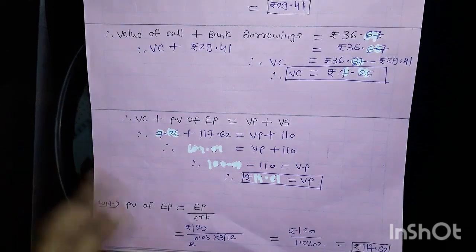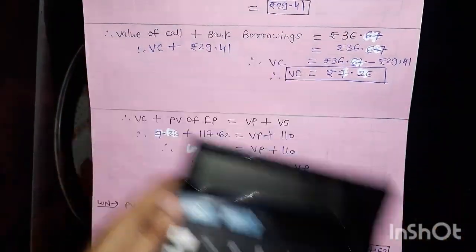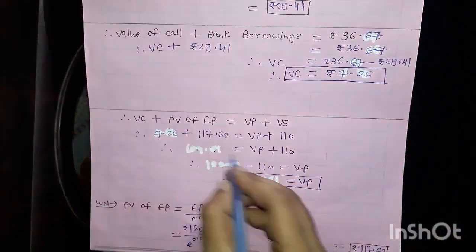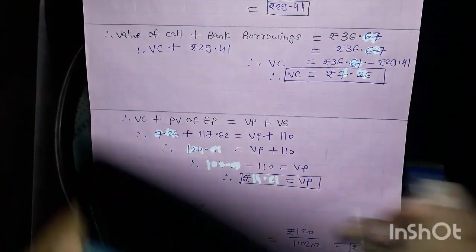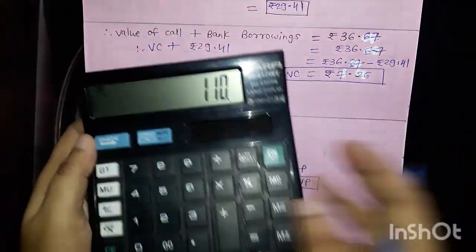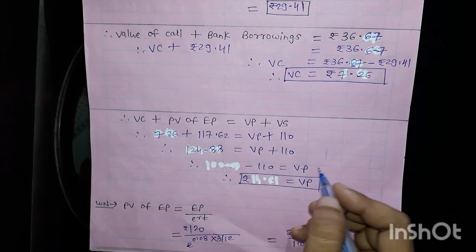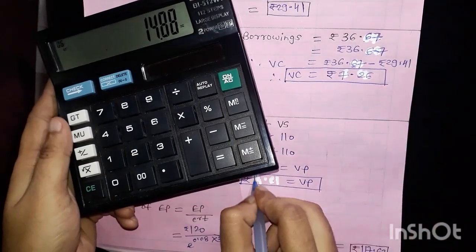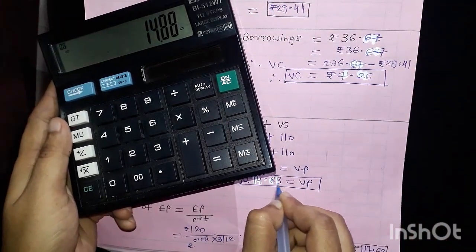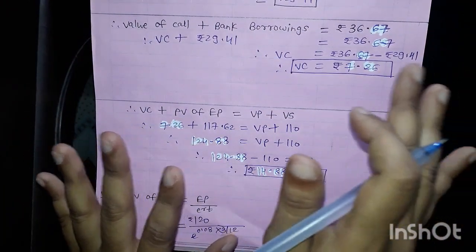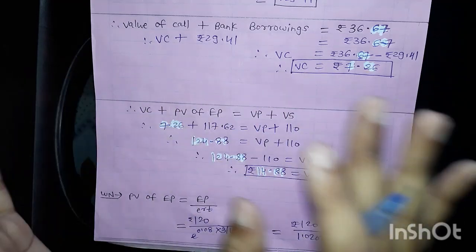After that we'll just add this. Due to this mistake we understand that if we get the hedge ratio like that, we have to use the entire value, so that we get the exact same answer. If you get a difference then also it is not a big issue, that's okay. So here 124.88 minus 110, so the final answer is 14.88. The value of the put option they have not calculated. Accordingly I have just made changes. I hope you are getting me, otherwise that difference is okay. So here we have completed illustration number 34.